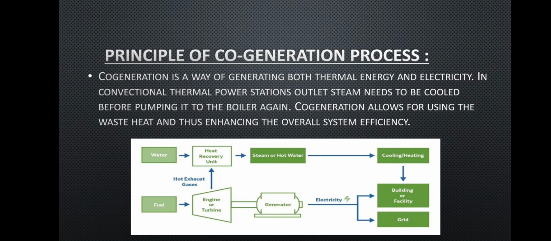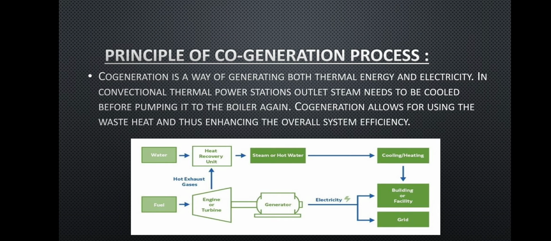After that, the principle of cogeneration processes. Cogeneration is a way of generating both thermal energy and electricity. In a conventional thermal power station, the outlet stream needs to be cooled before pumping it to the boiler again. Cogeneration allows for using the waste heat and thus improving the overall system efficiency. Now you can see the diagram in the picture.